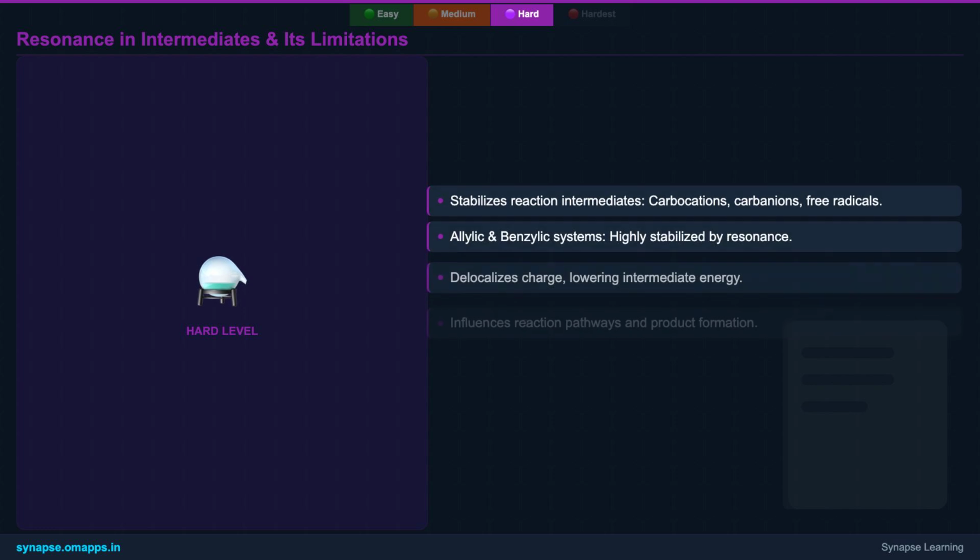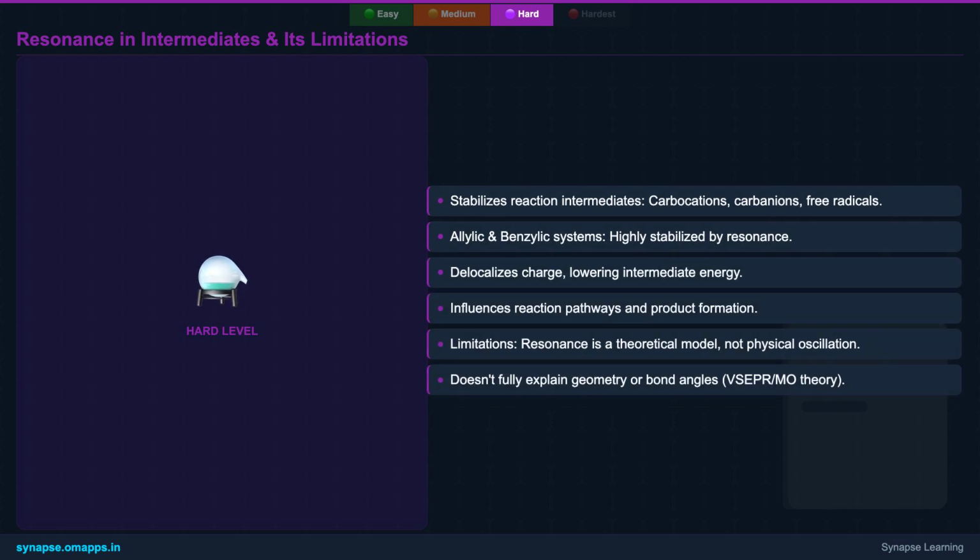Resonance is a powerful tool for understanding the stability of reaction intermediates. Carbocations, carbanions, and free radicals are often stabilized by resonance, making them more persistent and influencing reaction pathways. For example, allylic and benzylic carbocations are significantly more stable than simple alkyl carbocations because the positive charge can be delocalized over multiple carbon atoms through resonance. This delocalization reduces the charge density at any single point, lowering the energy of the intermediate.